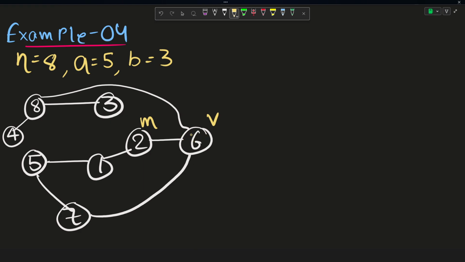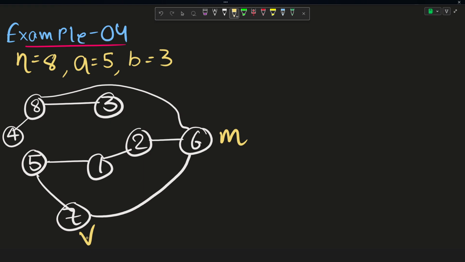So now Marcel will try to go towards Valerio. That's why Marcel will go from this second city to this sixth city. But since, as I already said, Valerio already knew what direction Marcel will be moving, Valerio will instead just move from this sixth city to this seventh city. So again, Valerio has escaped Marcel, and if you look carefully, you will realize that now Valerio has escaped Marcel indefinitely.